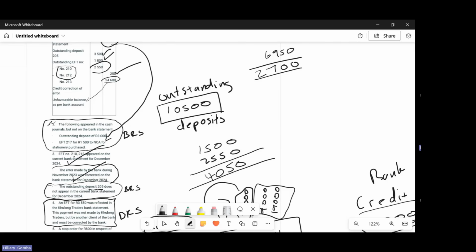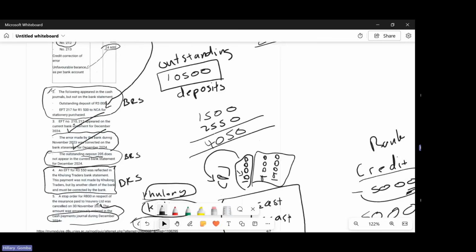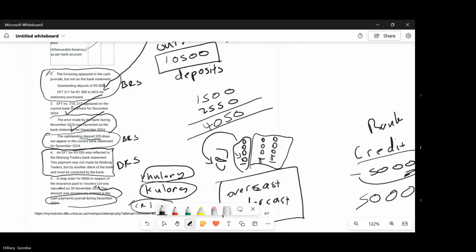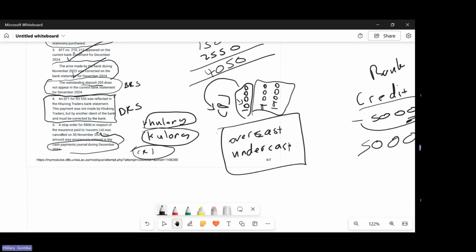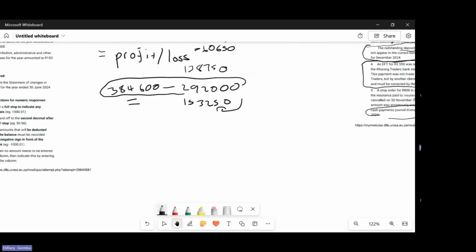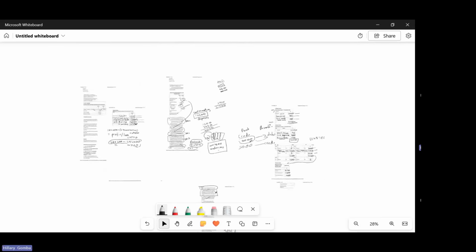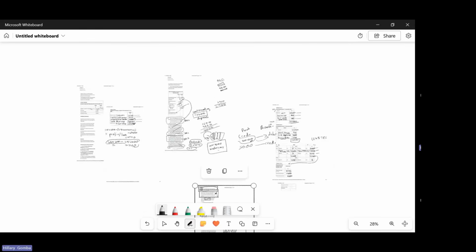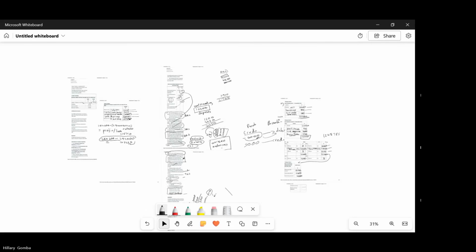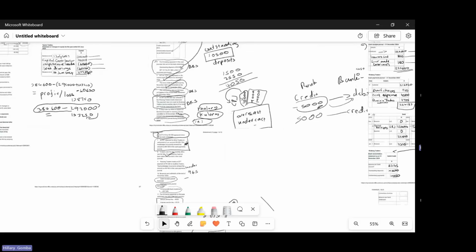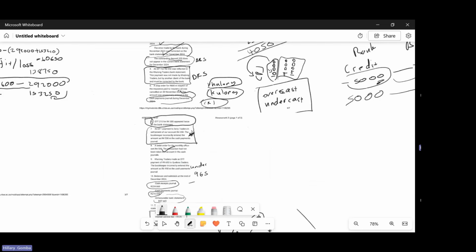Now we need to look for a new error that the bank made, at which there was one that they spoke of. Where did I put? Okay, let me just do this. Yeah, here it is. Okay, so number 6 says EFT 215 for 4,300 appeared twice on the bank statement.